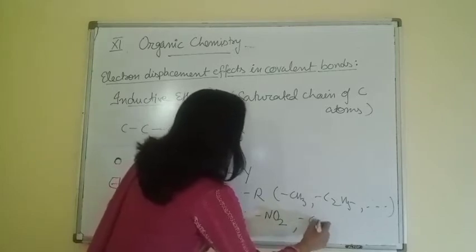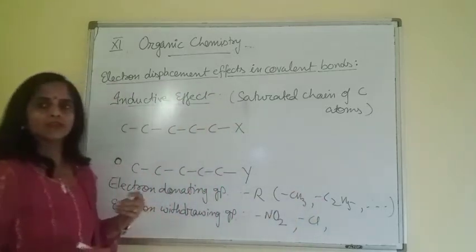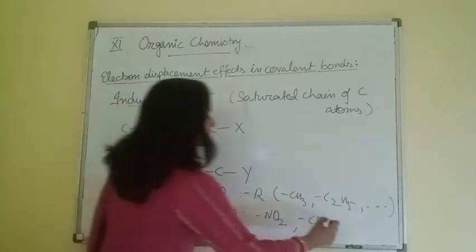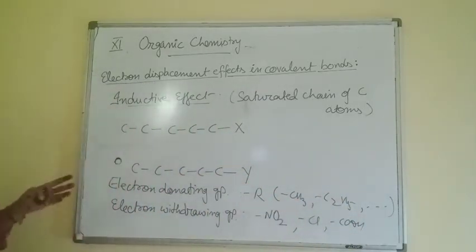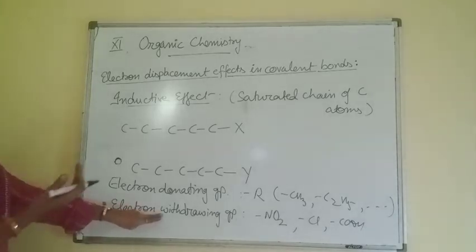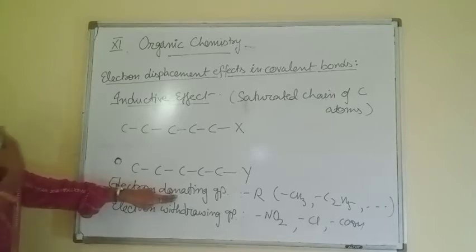Any halogen, chlorine, bromine, iodine, fluorine, then COOH. Many examples are there. We will discuss all those cases. So, electron withdrawing means which withdraws the electrons from the main chain. Donating donates the electrons towards the main chain.